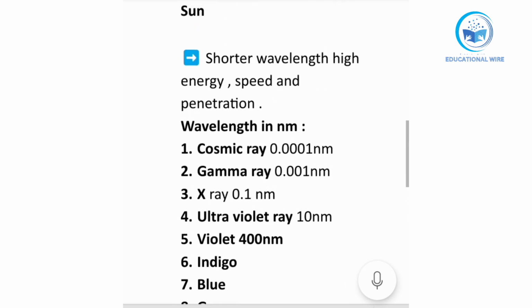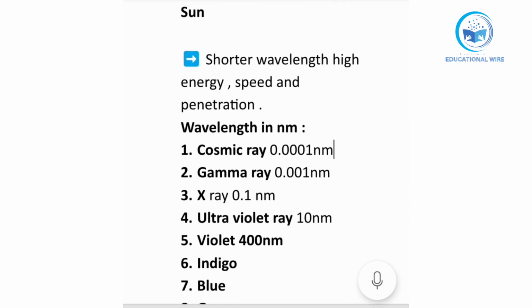The shorter wavelength also has high speed, high penetration, and high energy. So that's all for today about the source of light and the spectrum. Thank you so much for listening.